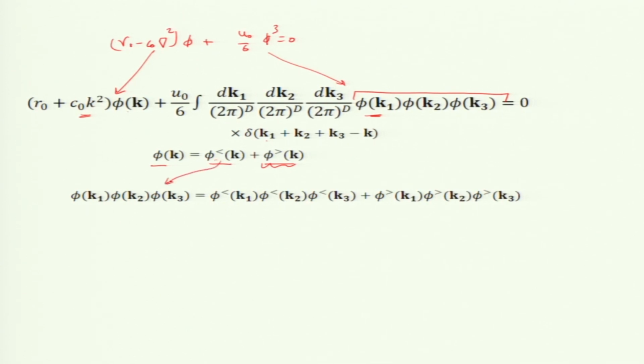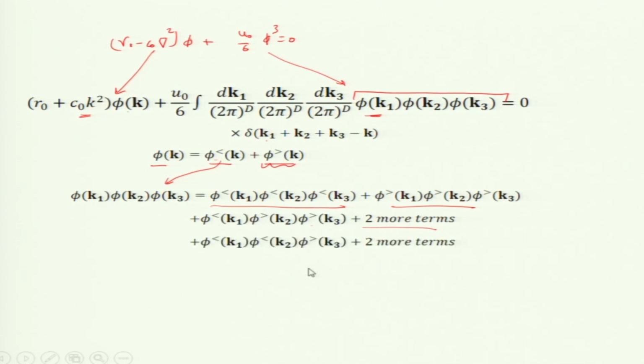You just substitute it here, then I get terms all less, or all greater, or 1 less 2 greater, but there are 2 more terms: φ_k2 less φ greater k1, and there is one more combination, 2 φ less and 1 φ greater, also with 2 more terms. So, this cubic has how many terms? 2 into 2 into 2 is 8 terms, exactly 8 terms.